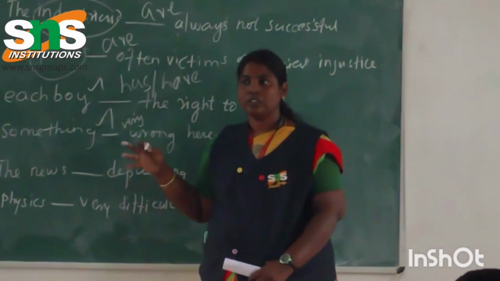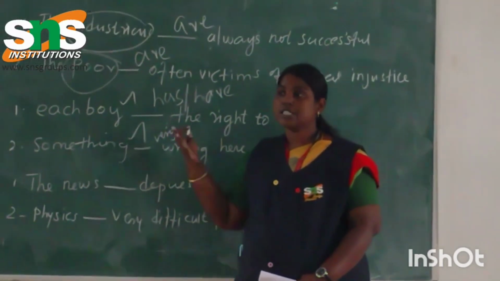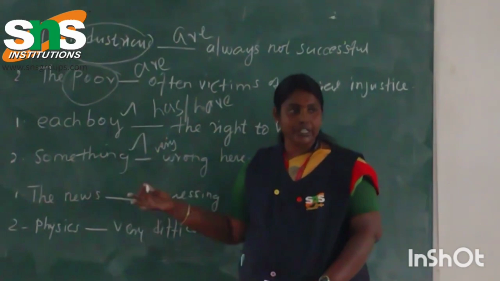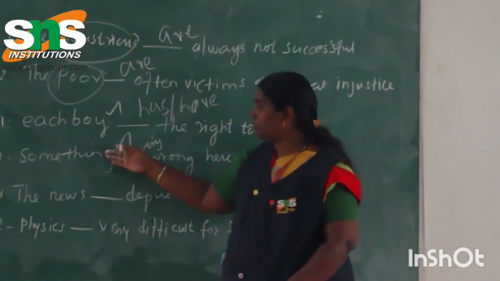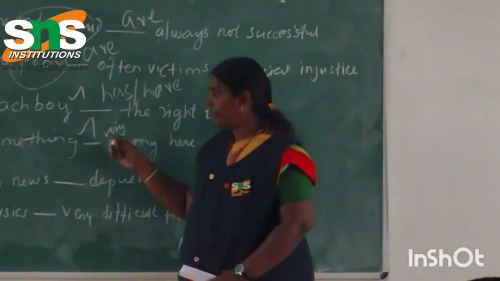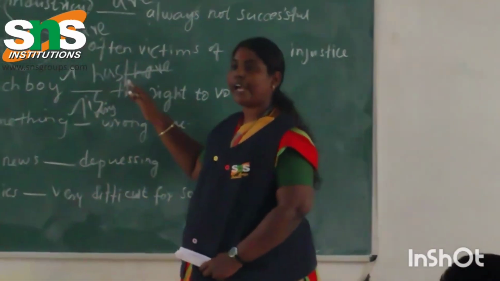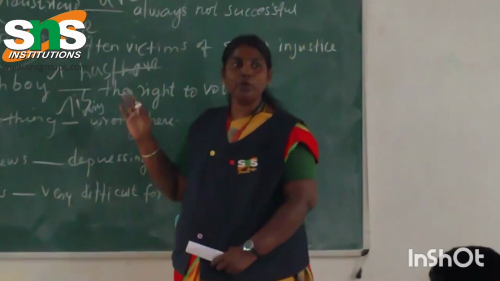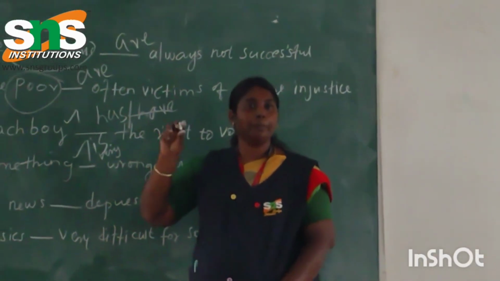Anyone, anybody, no one, everyone, someone. All these words come under indefinite pronouns. So here it is: each boy has the right to vote. Everyone likes sweets. Okay. So in the rule, you can place your verb.